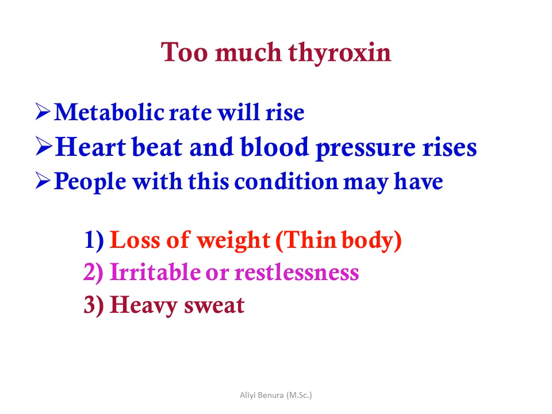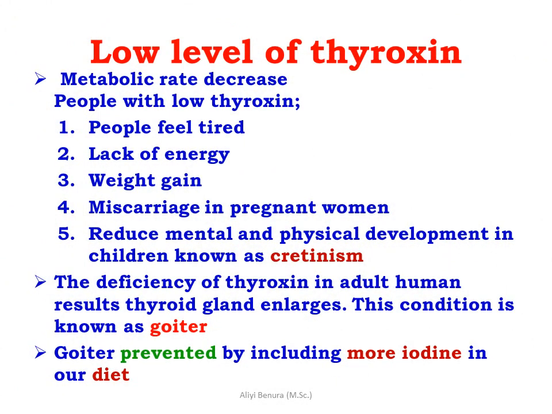Too much thyroxine makes the metabolic rate rise, heart beats and blood pressure rise, and people with this condition may have weight loss, meaning a thin body, be irritable or restless, and have heavy sweating. A low level of thyroxine makes the metabolic rate decrease. People with low thyroxine feel tired, lack energy, gain weight, may have miscarriage in pregnant women, and have reduced mental and physical development in children, known as cretinism.